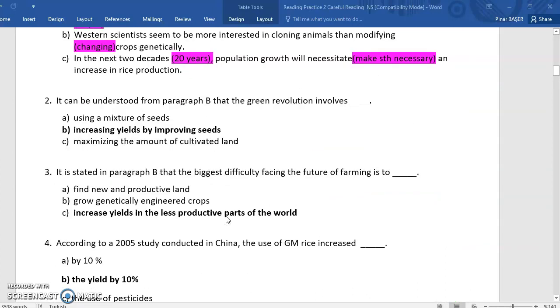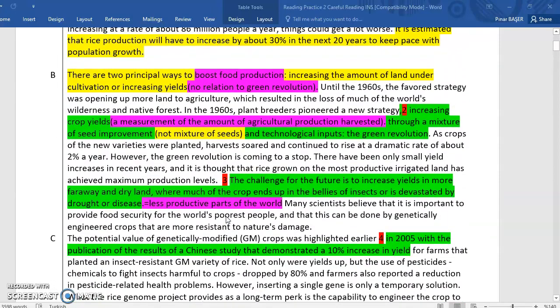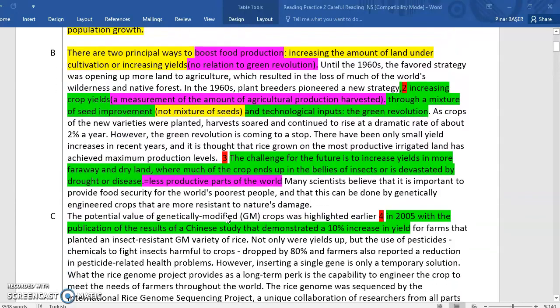Now let's take a look at question number 3. It is stated in paragraph B that the biggest difficulty facing the future of farming is to increase yields in the less productive parts of the world. So let's take a look at paragraph B again. Here in this highlighted section, you're going to see the challenge, a synonym for difficulty.